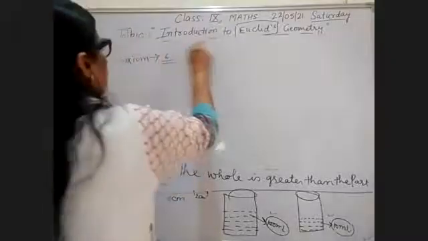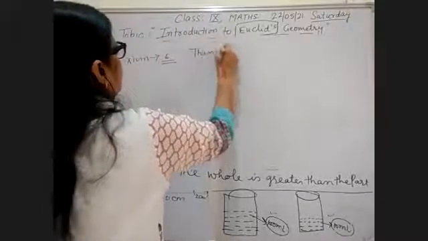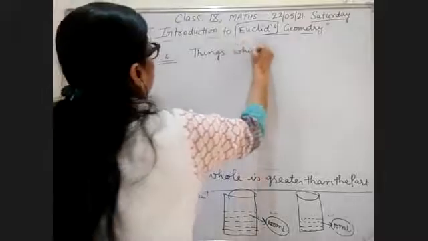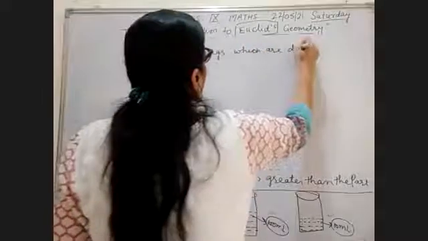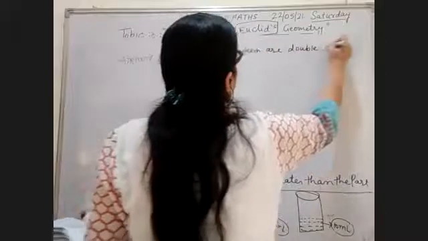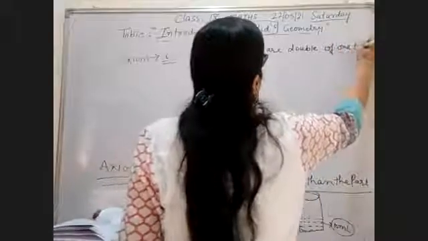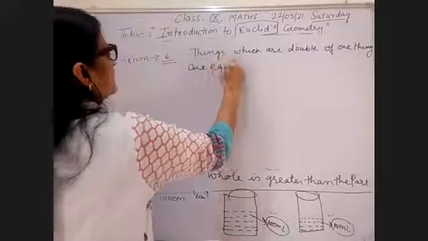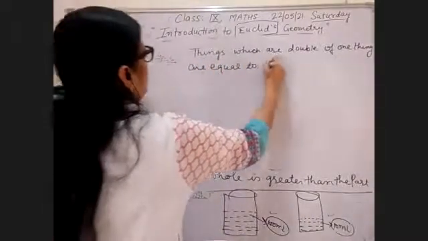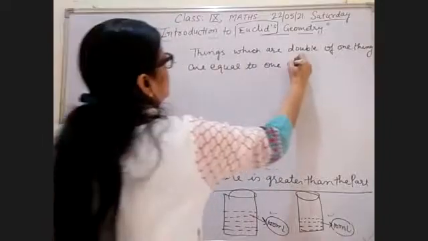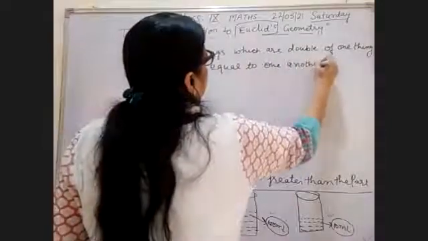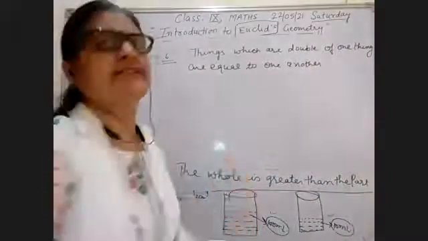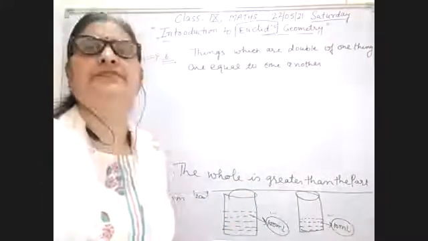Things which are double of one thing are equal to one another. What does it mean? Axiom 6: things which are double of the same thing.